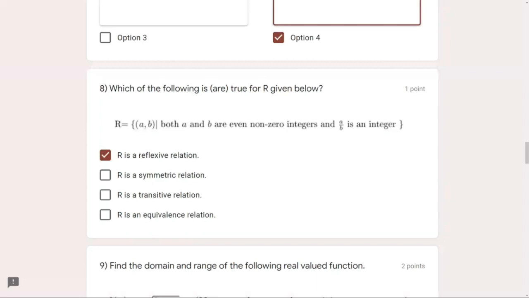Now, when you study this complete relation, am I audible? Yeah, you are audible.